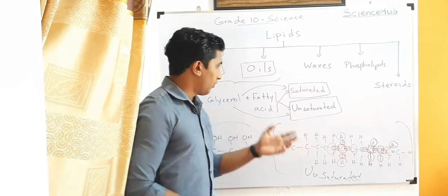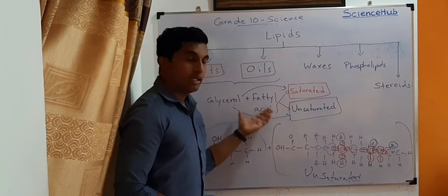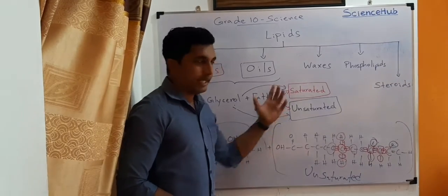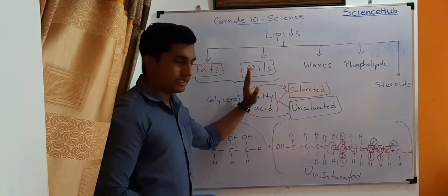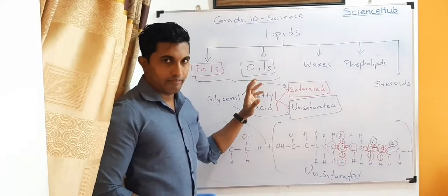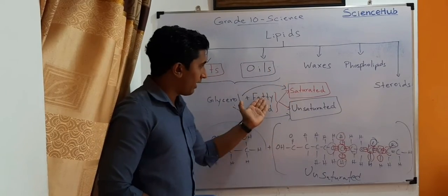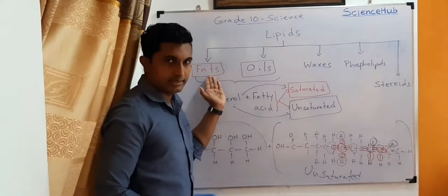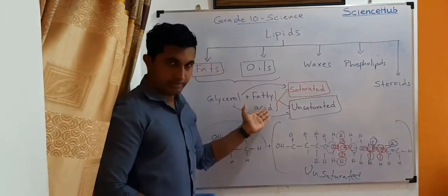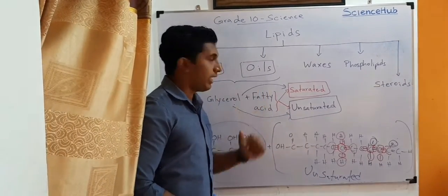Therefore this is the equation: glycerol plus fatty acid equals fats or oil. If glycerol joins with saturated fatty acid, it makes fats. If glycerol links with unsaturated fatty acid, it makes oils.